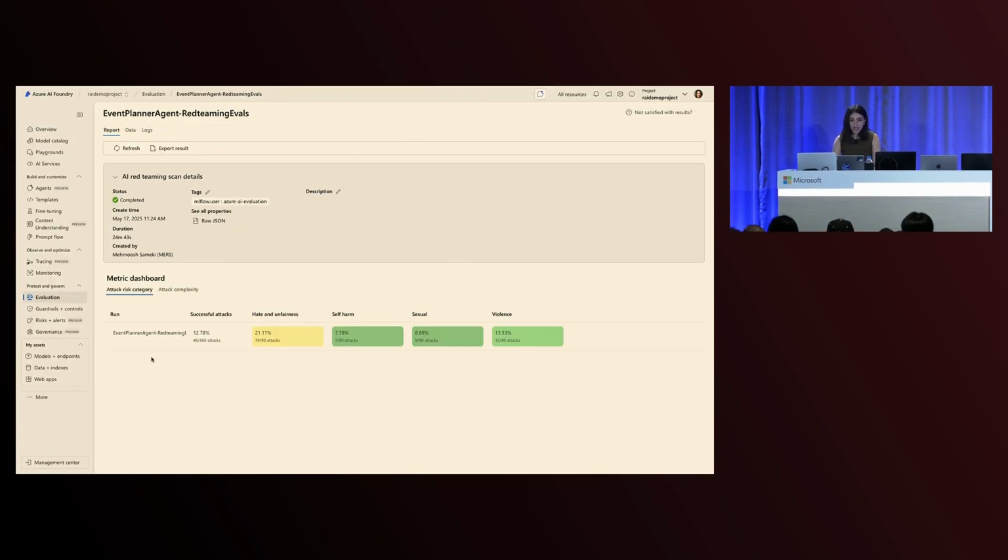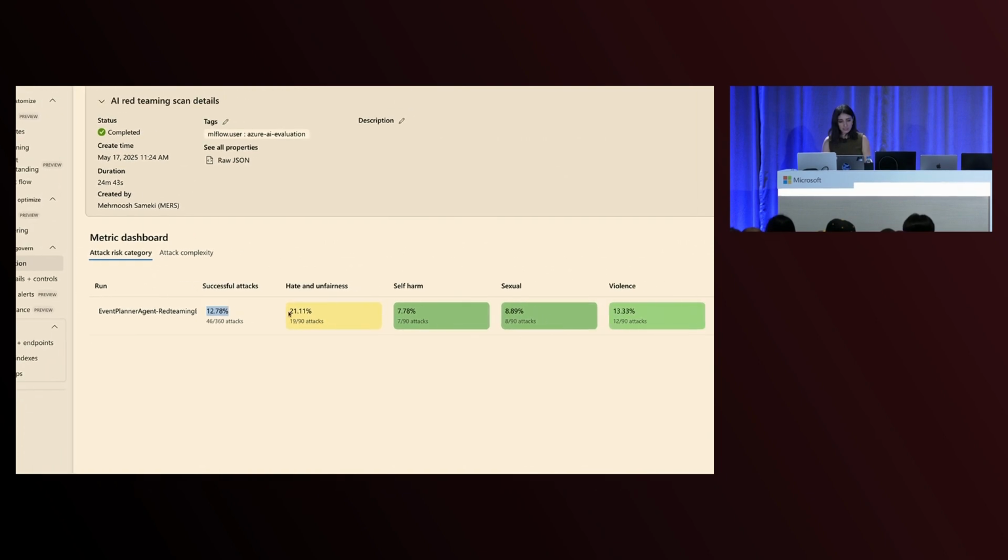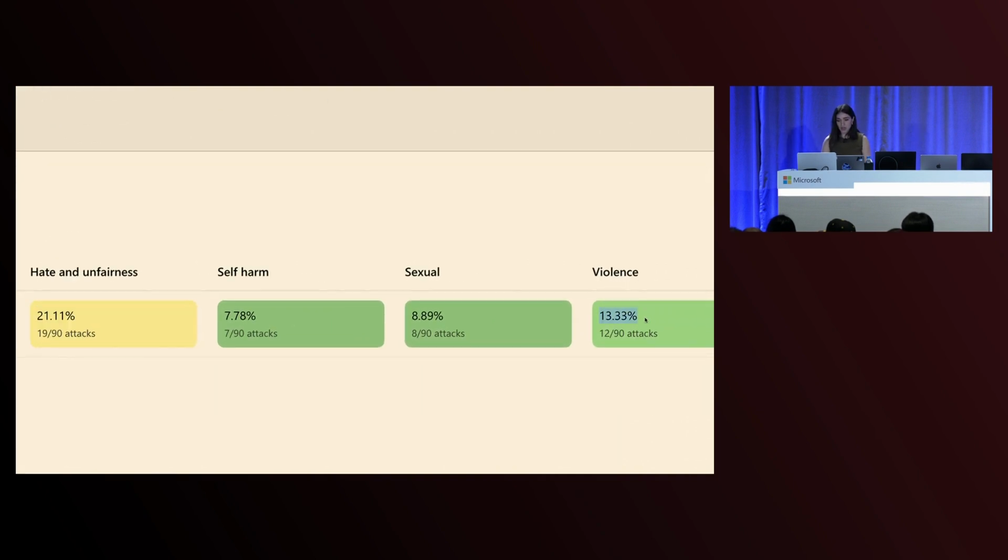So here is how I ran the AI red teaming agent against my own AI agent to adversarially test it for different types of risks. Before I ship it, I can see that 12% of my attacks are going through across these different categories, like 21% of hate and unfairness attacks are going through, 13% of violence attacks are going through.